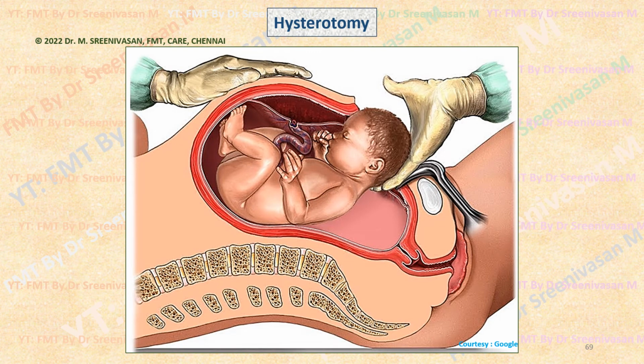In the advanced stage of pregnancy, in the third trimester, hysterotomy is used. That means it is similar to cesarean section. The uterus is cut open and the fetus is taken out, similar to cesarean section. That is called a hysterotomy. Hysterotomy, not hysterectomy. Hysterectomy means removal of the uterus. Hysterotomy is similar to cesarean section.